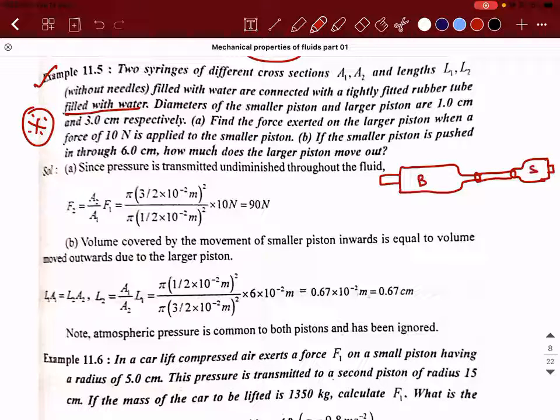So what did they say? Two syringes of different cross-sectional area A1 and A2 and lengths L1 and L2 are filled with water and are connected tightly with a tube filled with water. So inside there is water. What do you mean by the word connected tightly? Water cannot flow out. So there is no loss of water, am I right? Whatever pressure you apply, the water has to get circulated only inside. And the second important point is that you're assuming that the water here is incompressible.